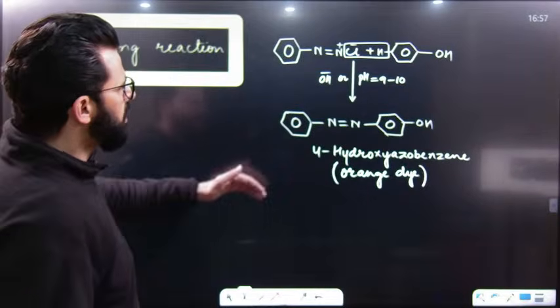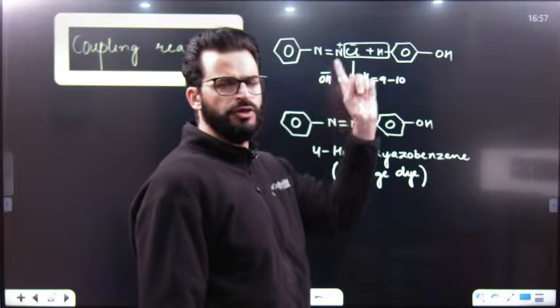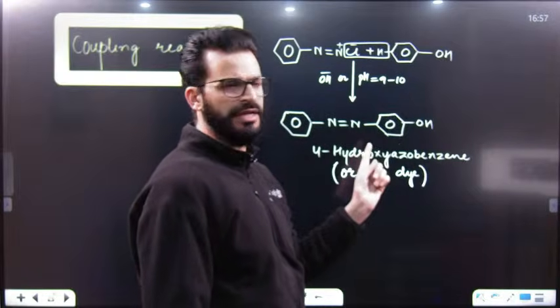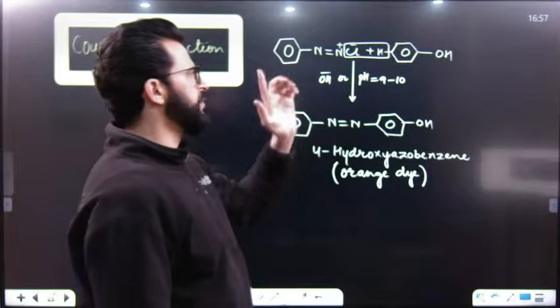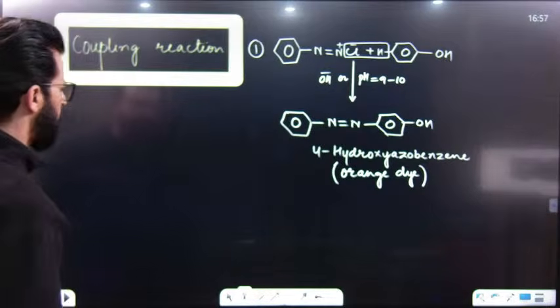Now, this reaction can be used to distinguish phenol from alcohols, because alcohols will not show this color, while phenols will show it on treatment with benzene diazonium salt. This is first.